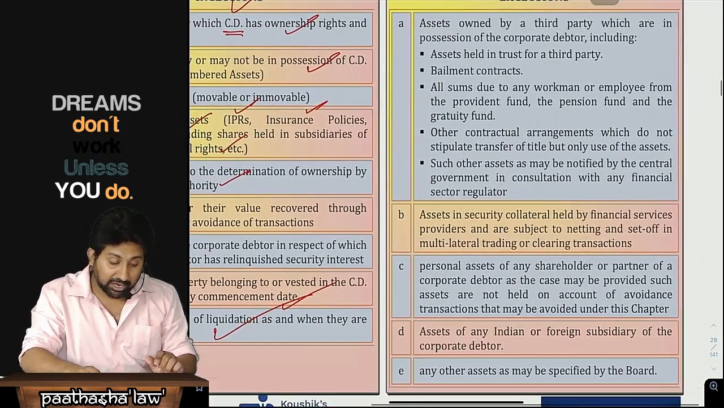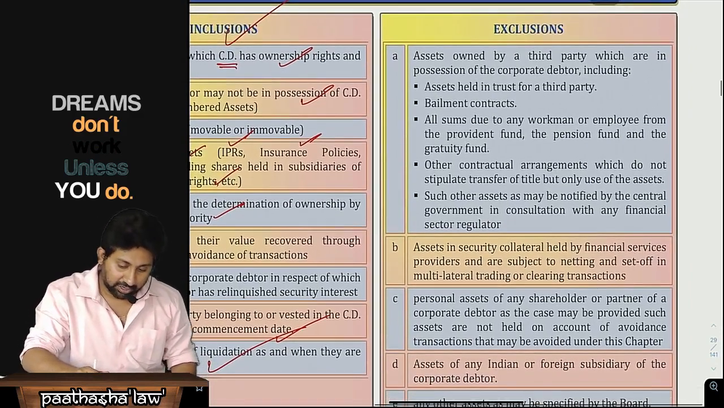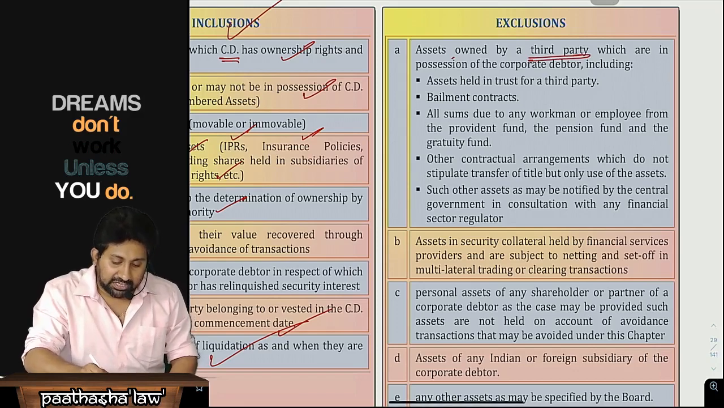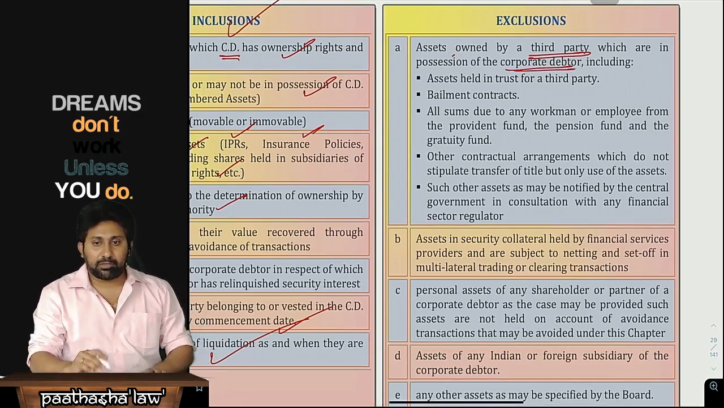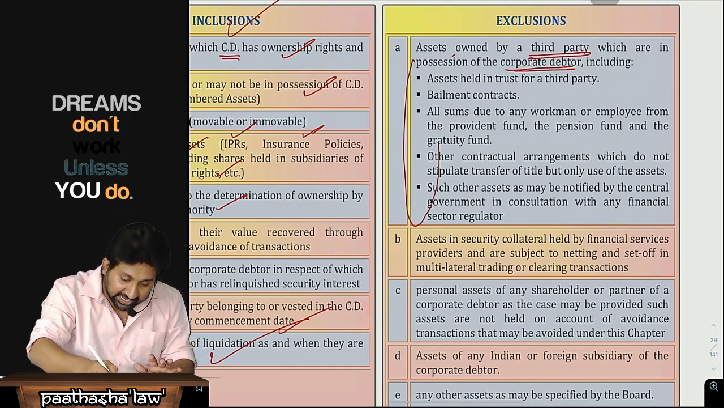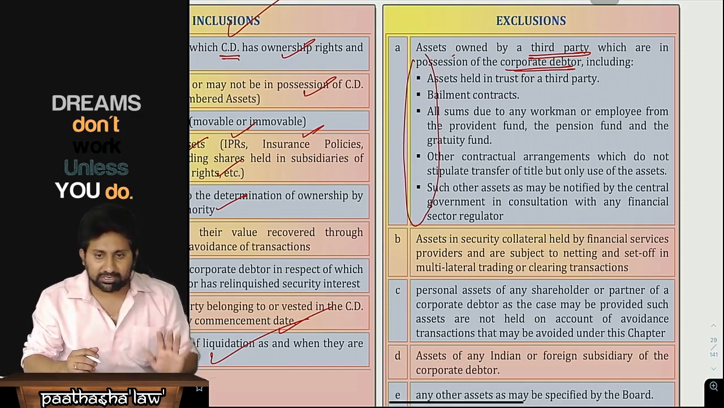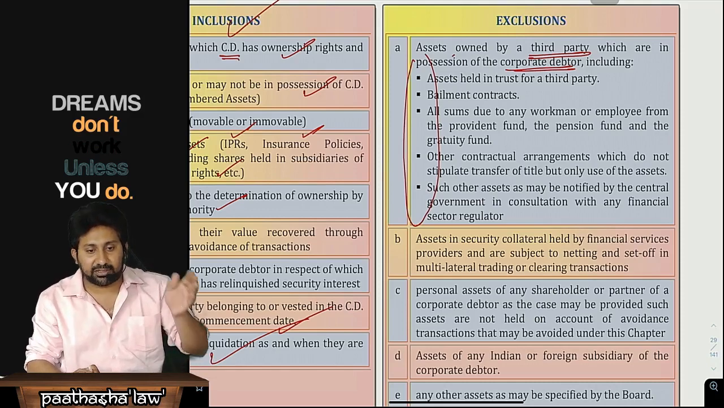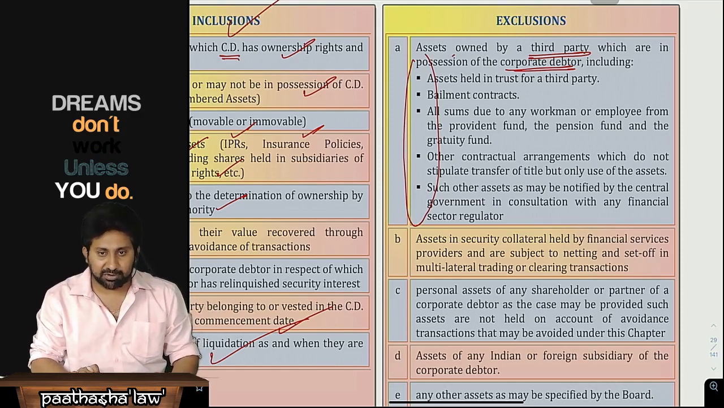But what are excluded? Let's see what are excluded. Assets owned by a third party which are in the possession of the corporate debtor. That we need to remember. These are examples; one or two examples you need to remember. I will also explain what those are. Assets held in trust for a third party.